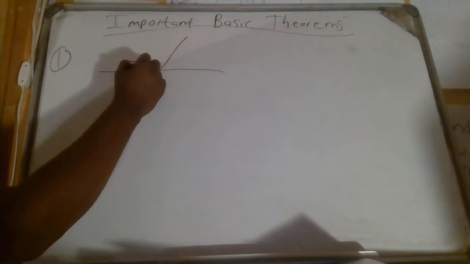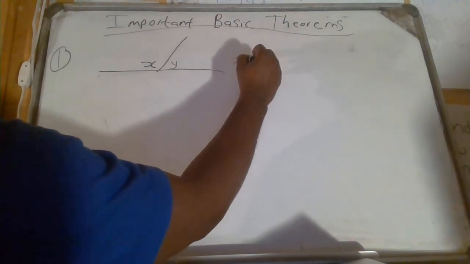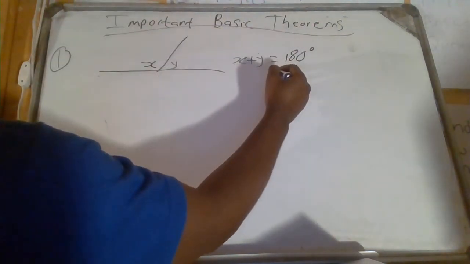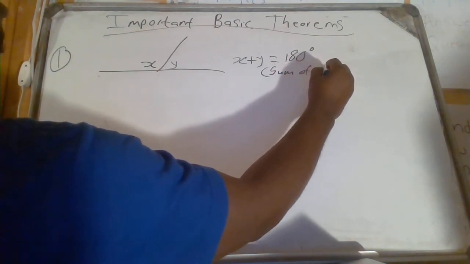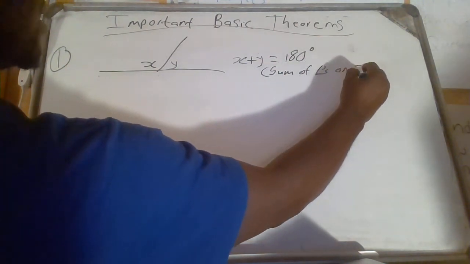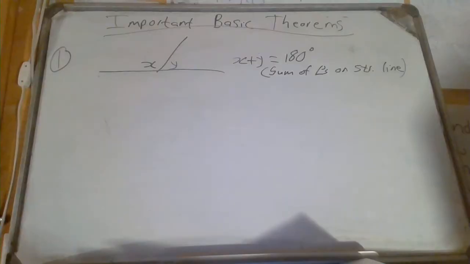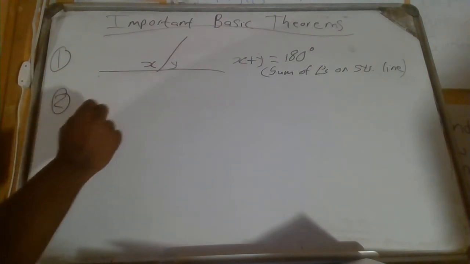Right. Now, let's go. The first one, if you have something like this, and then you've got x, and then you've got y. x plus y is equal to 180 degrees. And then the reason for that is sum of angles on a straight line. Okay, that is number one.